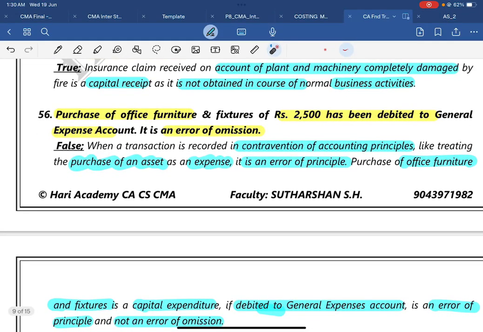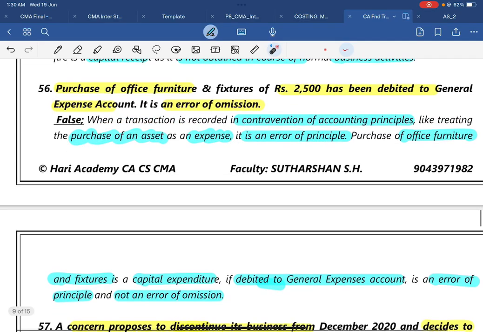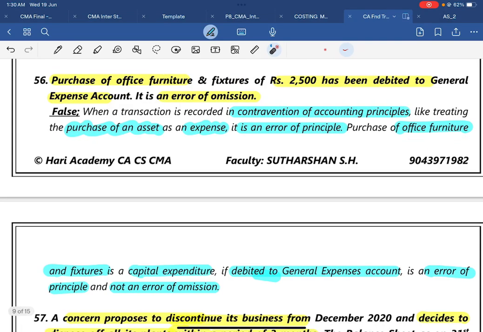Question number 56. Purchase of office furniture and fixtures of rupees 2500 has been debited to general expense account. It is an error of omission. No guys, they are treating a capital item as an expense. It is not an omission, it is a principle. Listen carefully, when a transaction is recorded in contravention of an accounting principle, you may get this question in your examination. It's like treating the purchase of an asset as an expense. It is an error of principle. Purchase of office furniture is a capital expenditure. If debited to general expenses account, it is an error of principle and not an error of omission.